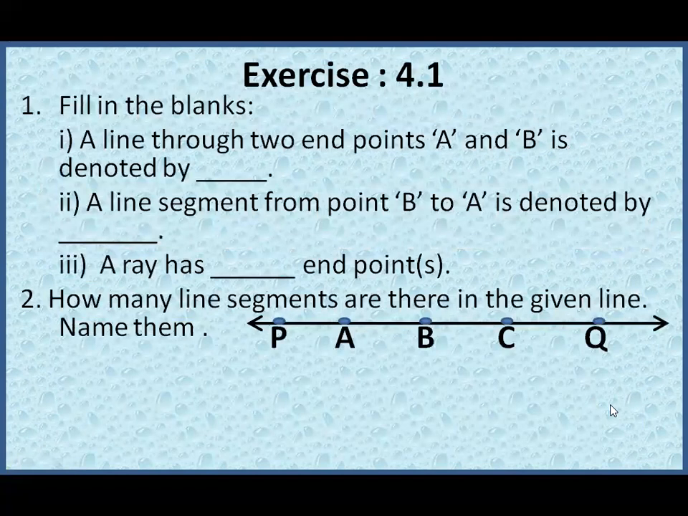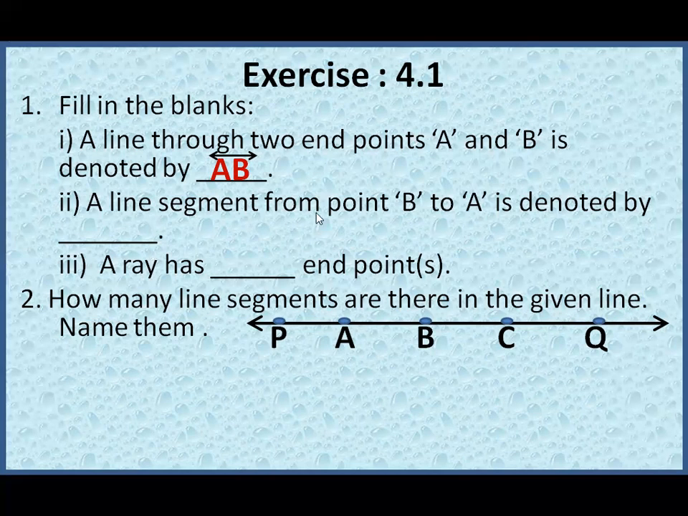So now let's move into exercise 4.1 where you have sums. Fill in the blanks. A line through two endpoints A and B is denoted by. So always you denote a line AB by AB and a line with a small short line with two arrow marks. It shows that the line can be extended in both sides. A line segment from a point B to A is denoted as here. You have a line segment. A ray has dash endpoints. A ray has only one end point.